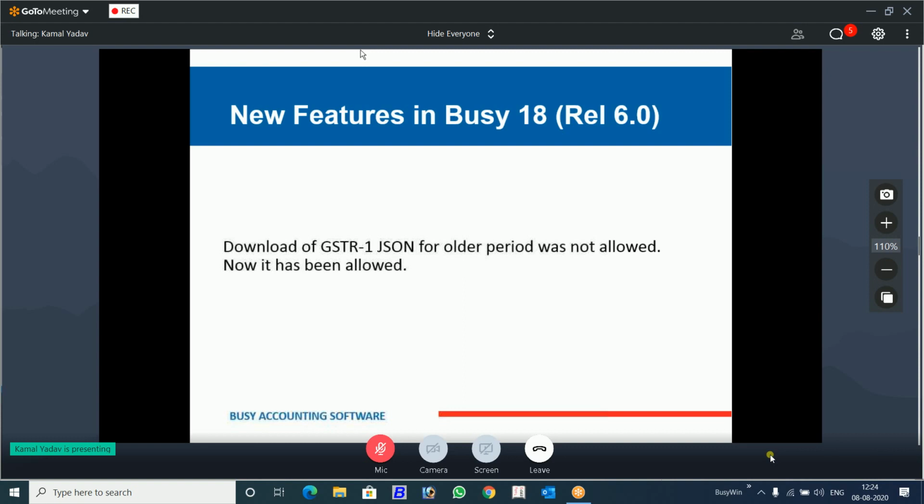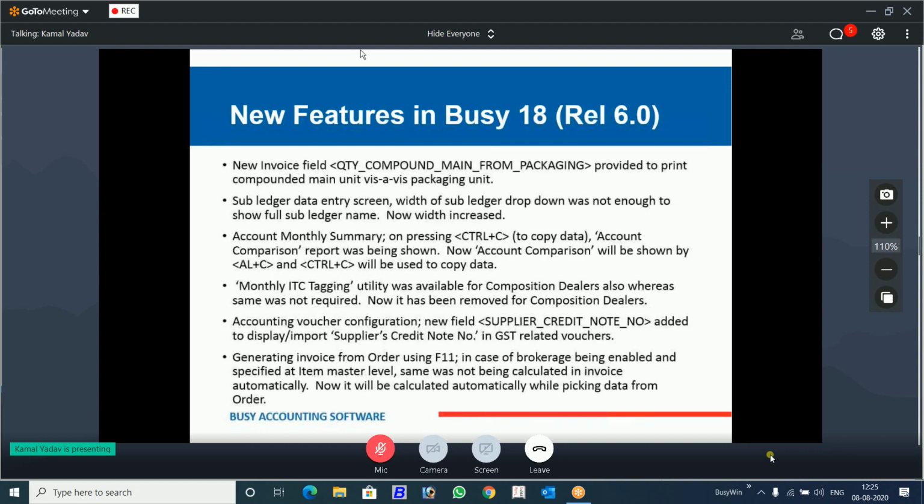GSTR1 JSON, you were not allowed to download for the earlier period. For one month it was allowed. Now you can download it. On the demand of the partners and clients, this has been opened again. Now you can download GSTR1 JSON for the earlier month, not in bulk, but one by one. These are some small features, and you just go through these features.